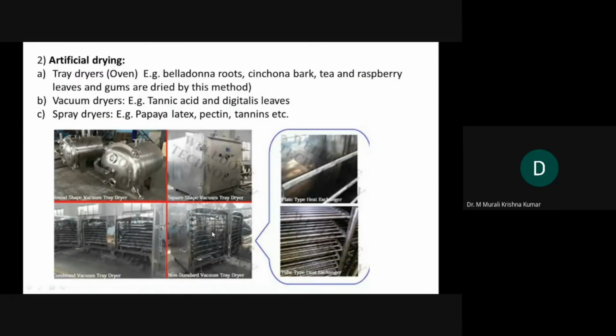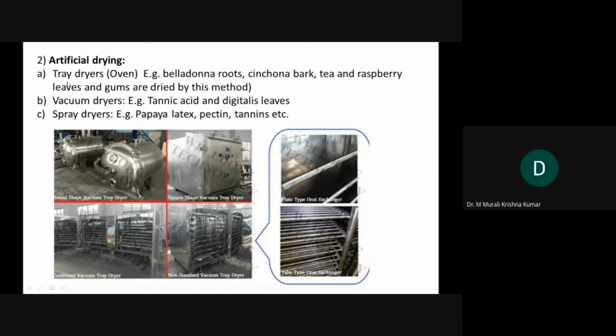So in industry, you can see dryers like tray dryer, vacuum tray dryer, and combined dryers, meaning vacuum as well as tray, which contain racks on which you can keep the plant material.